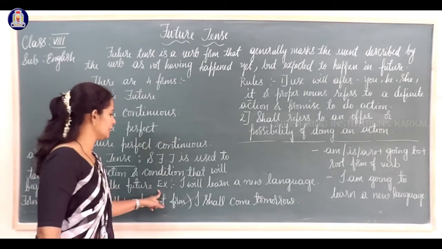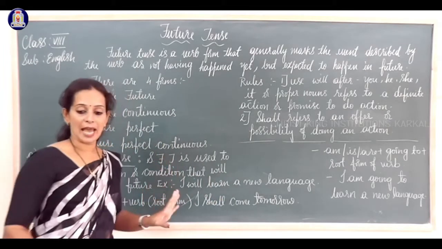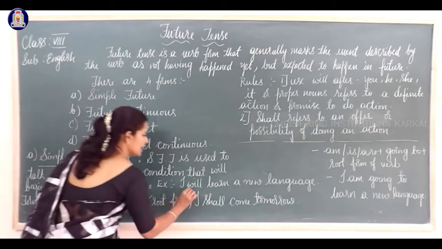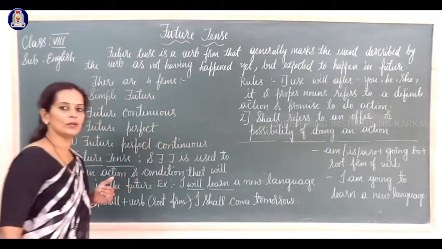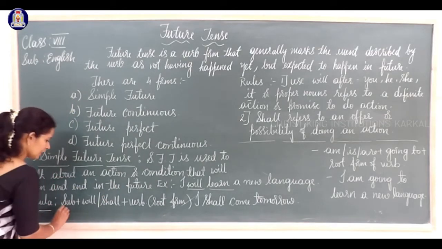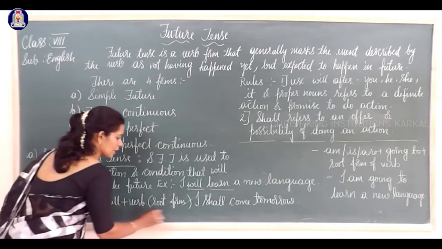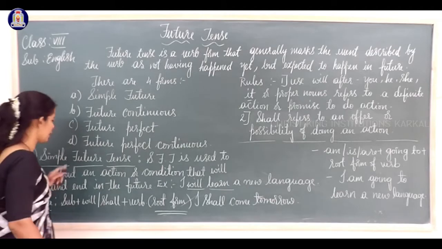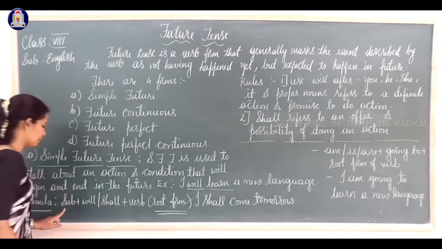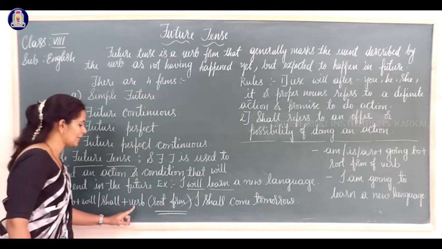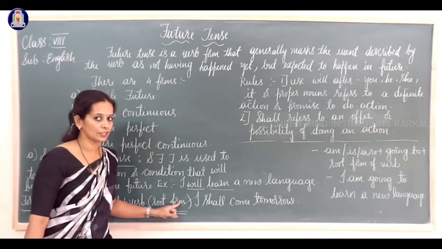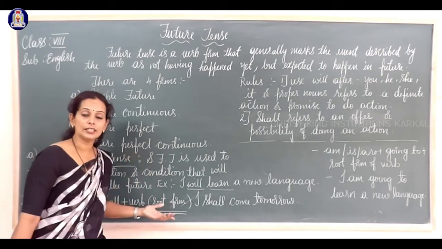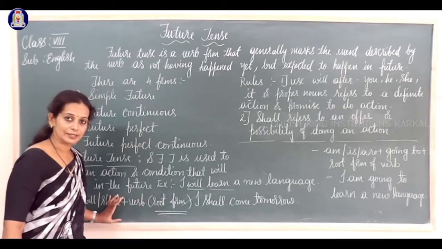Clear? So for example here, I will learn a new language. So I am going to learn a new language in near future. Here, see the formula. Subject plus will or shall plus the verb, that is the root form of the verb. So what is the formula for simple future tense? Subject plus will or shall plus verb, that means root form of the verb. For example, write or talk or learn.